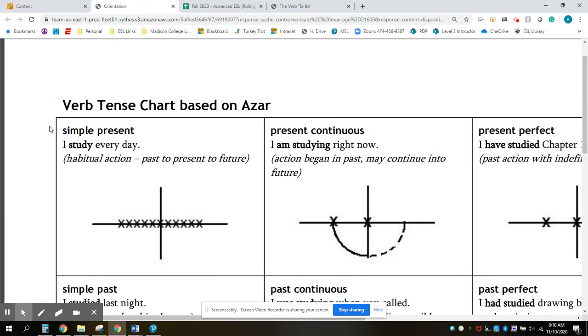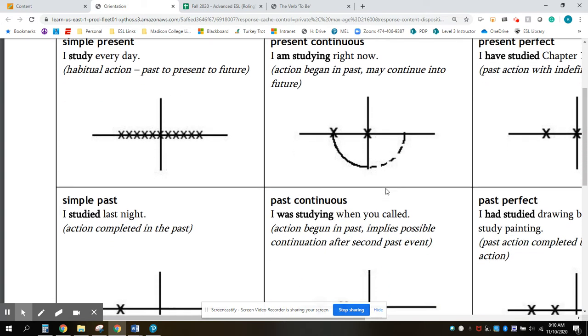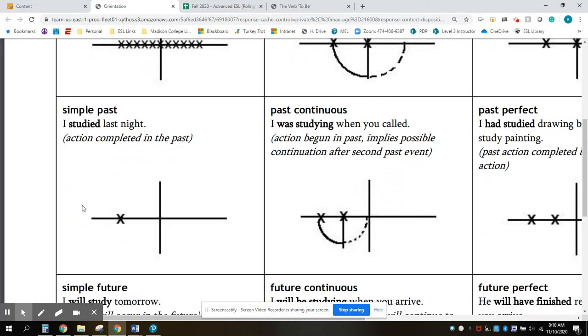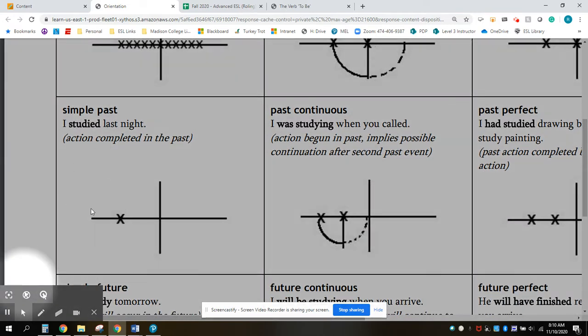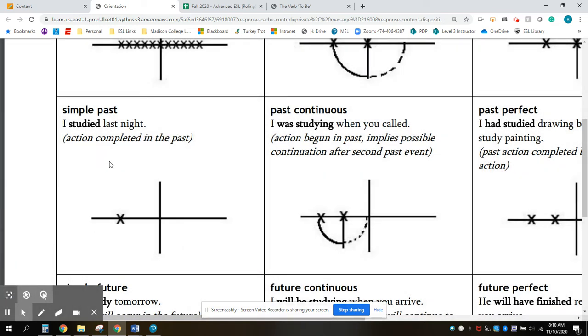And as we know, we use the simple present to talk about things that are always true, our habits, and our rituals. We use the present continuous to talk about something that is happening right now. We use the simple past when we want to discuss something that happened in the past but no longer happens. Okay, so a completed action.